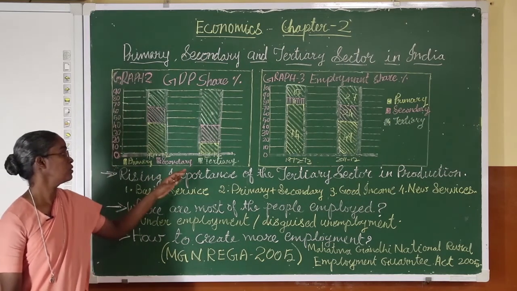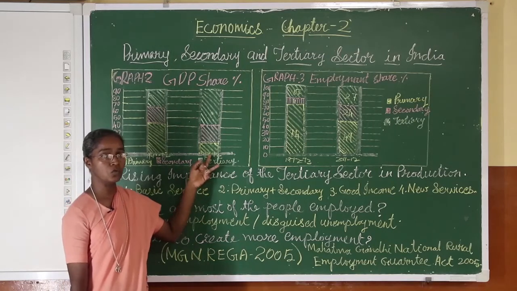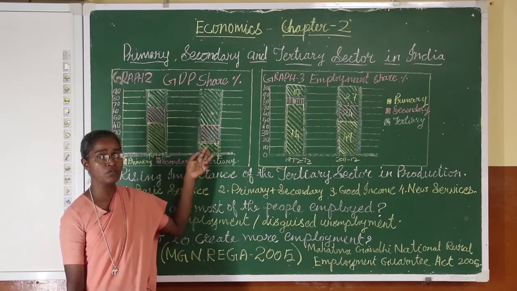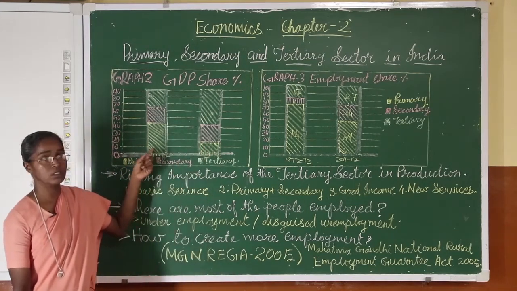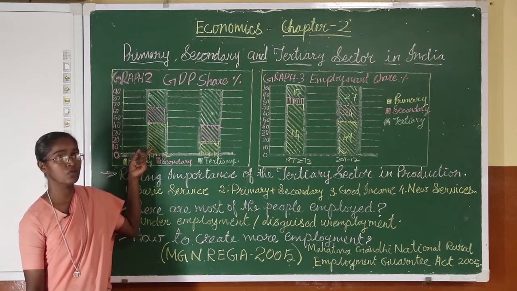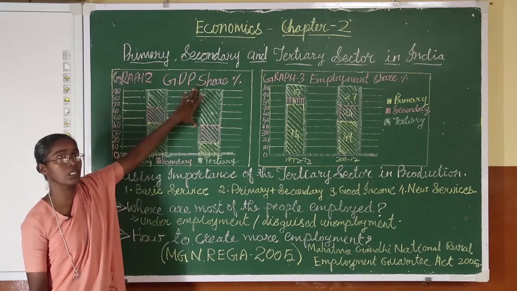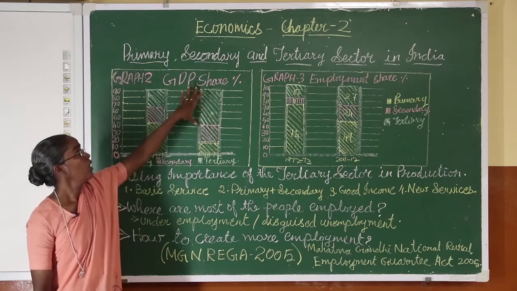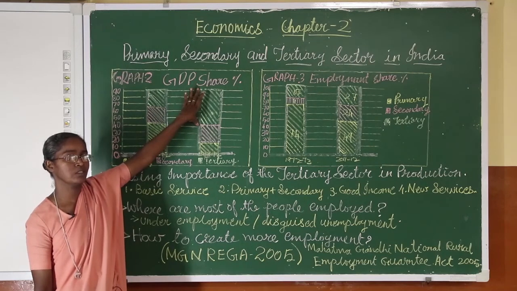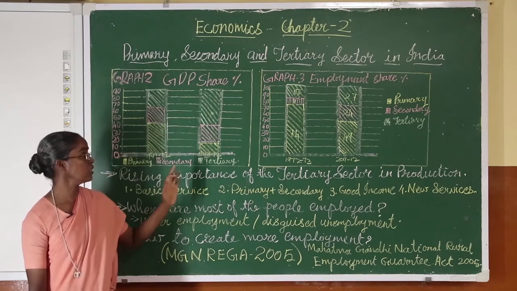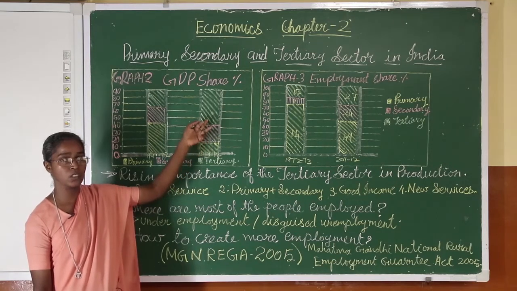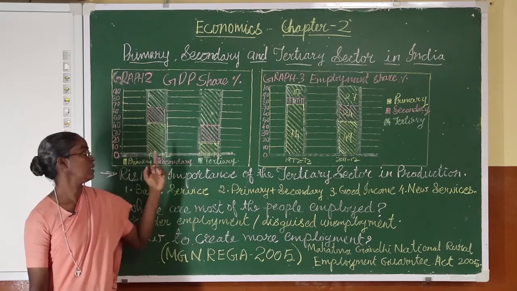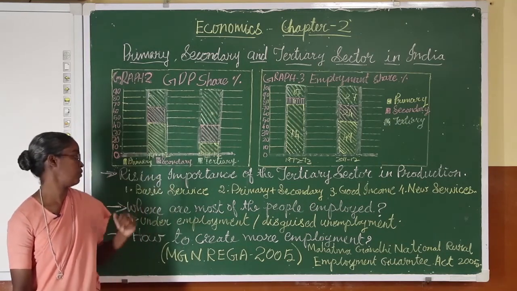Now a shift has taken place in 2011 and 12. After 40 years, when we see the economy of India, it is not the primary sector which gives more share for the GDP, it is the tertiary sector which gives more share for the GDP. Now how this change took place, that is what we need to know. What are the reasons for this shift, that the tertiary sector has grown more and it gives more share in the GDP than the agricultural sector.